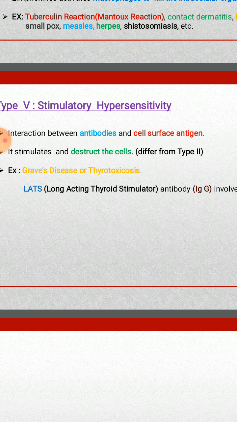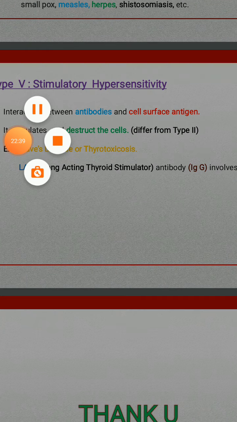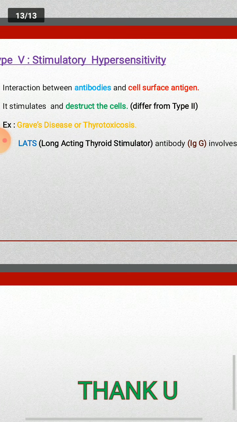It is caused by an antibody called LATS, the long-acting thyroid stimulator. It is an IgG type. It acts on the thyroid cell surface antigen, which is basically a receptor for thyroid stimulating hormone produced by the pituitary gland.